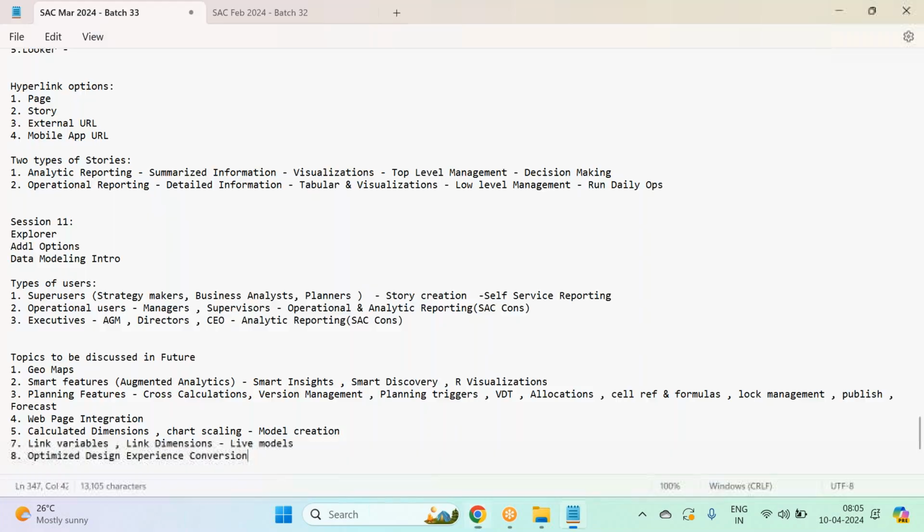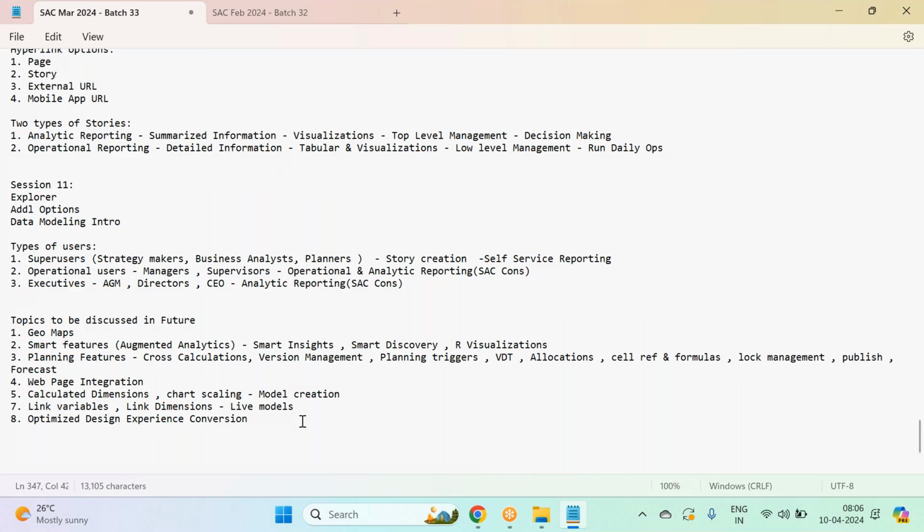Sharing options also I'll be covering as part of planning, guys. Sharing options will be covered as part of security sessions, when I speak about user management, maybe session 23 or 24.